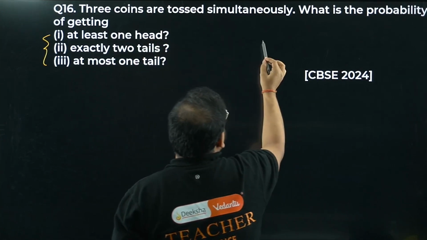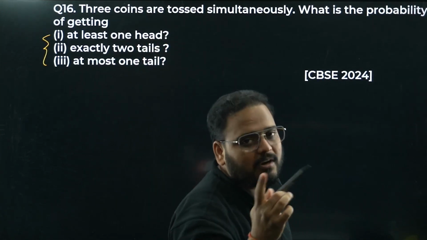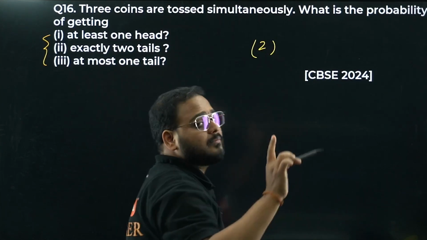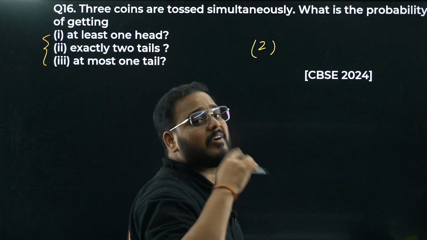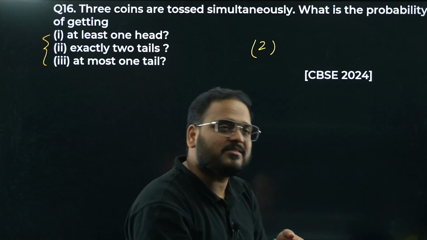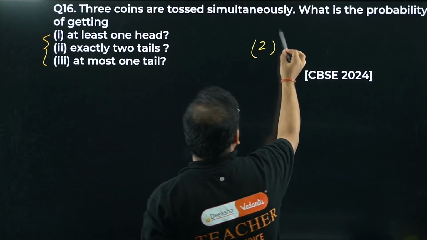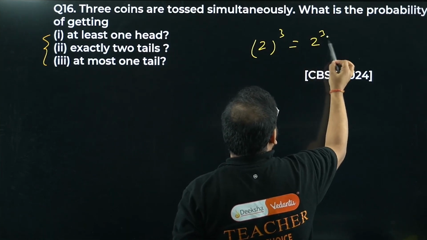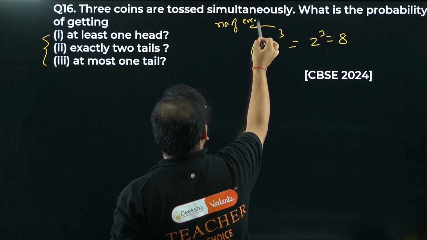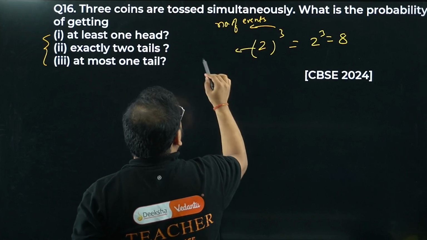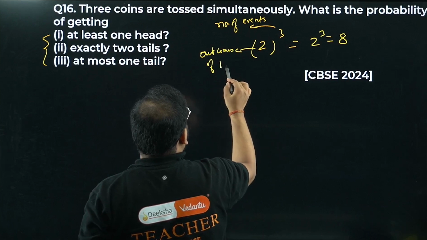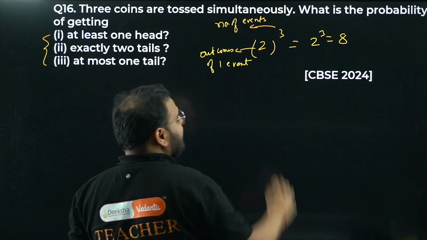3 coin toss, bacha, it means in 1 coin toss, number of outcomes is 2. And how many events are there? 3 coin tosses. It means first event is first coin toss, second event is second coin toss, third event is third coin toss. It means the total number of events is 3 here. So the answer is 2 cubed. What is that, bacha? 8. What does this represent? 3 represents number of events, bacha. What is this? Outcomes of one event. That's why I'm writing here all the time 8.